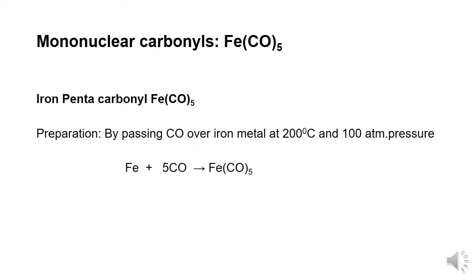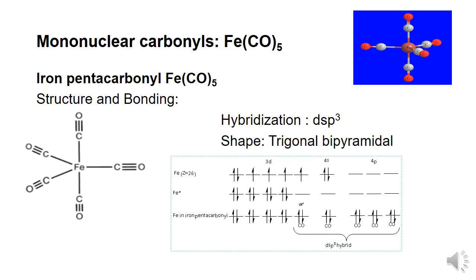The second mononuclear carbonyl in this session is iron pentacarbonyl. Iron pentacarbonyl is prepared by passing CO over the iron metal at 200 degrees centigrade and 100 atmospheric pressure. When we consider the structure and bonding, the molecular formula is Fe(CO)5.